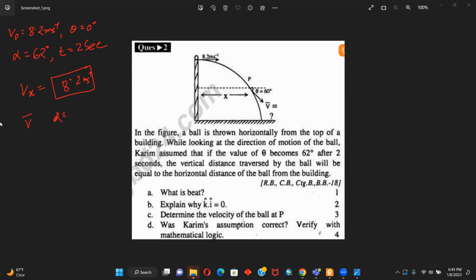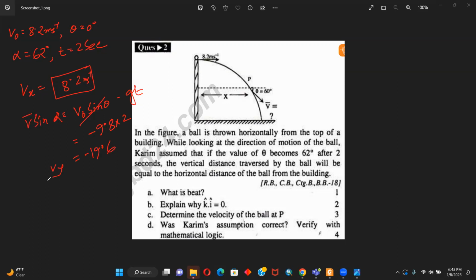V bar sine alpha will be equal to, you tell me, what will it be? V0 sine theta minus gt, right? So V0 sine theta is 8.2 sine 0, so that will cancel out. So minus 9.8 times 2, which equals minus 19.6. Yes, that is Vy.